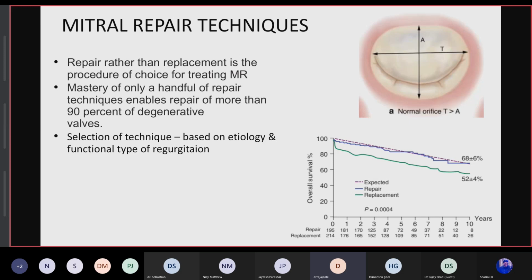Even in the literature, there's a series published from AIIMS also. Both in the aortic position, even the outcomes of the Ross procedure have been quoted as not holding very well, and even the mitral repairs in the rheumatic etiology don't hold for very long. So I think that also from the indication point of view, because no Western literature will put that in perspective. They see a lot of degenerative disease, they see myxomatous problems, but they don't see rheumatic as much. So we have to figure out what is best for our eggs in the basket.